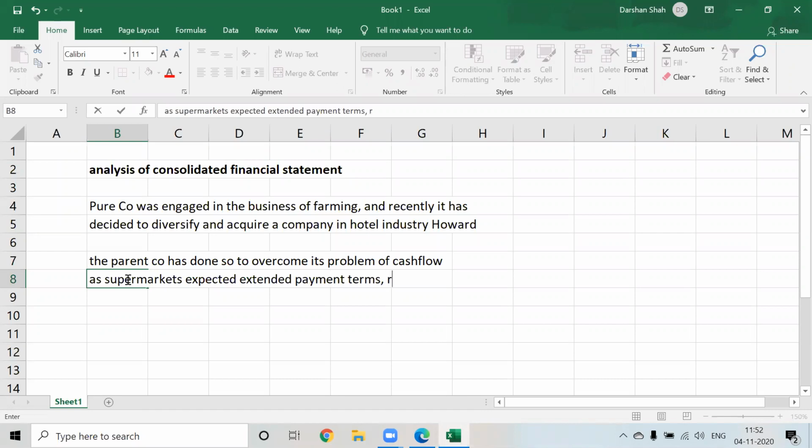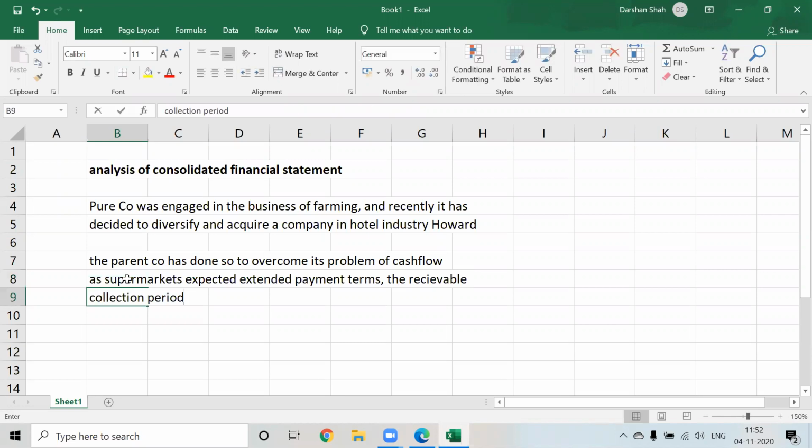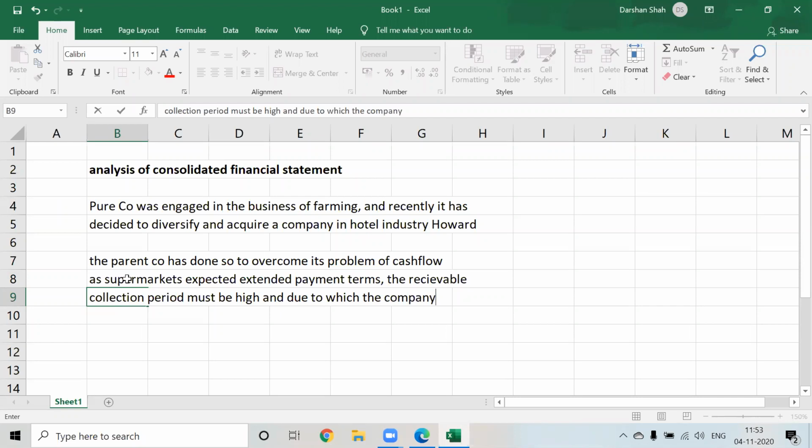The receivable collection period must be high, and due to which the company was having liquidity problems.